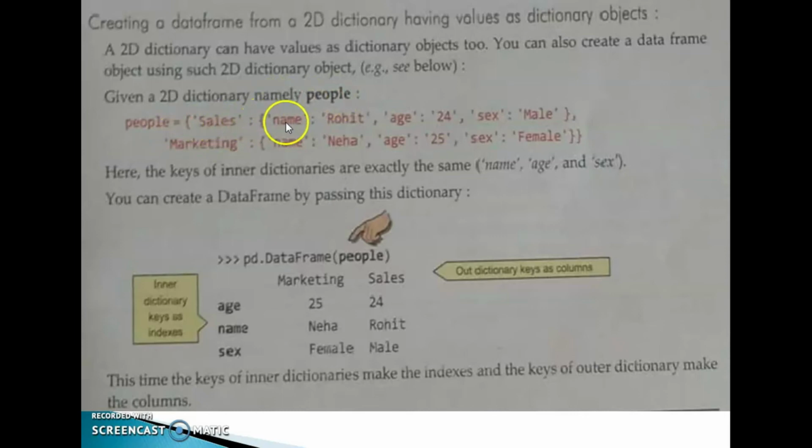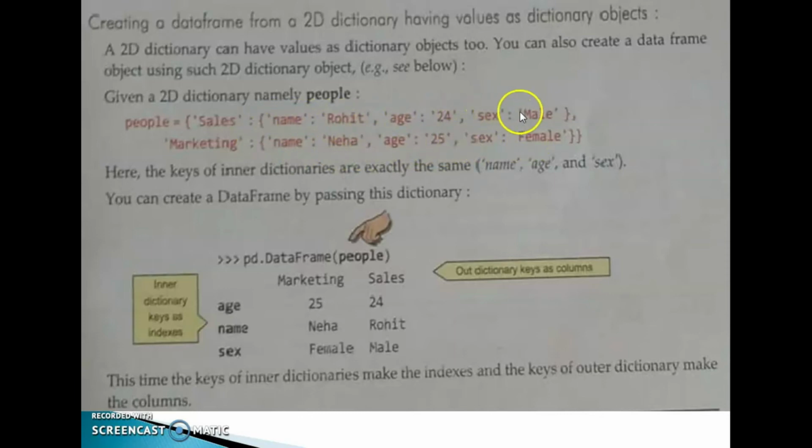Inside the sales, another dictionary, that is, name Rohit, age 24, sex male. The next one, marketing. Inside this marketing, another dictionary: name Neha, age 25, sex female. Here the keys of inner dictionaries are exactly the same. This one is the inner dictionary: name Rohit, age 24, sex male. Name Neha, age 25, sex female.